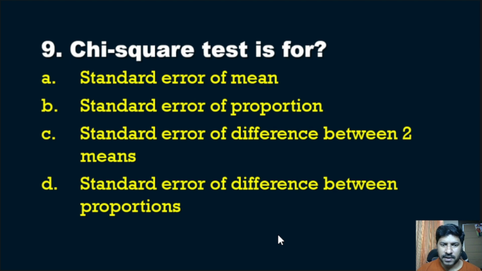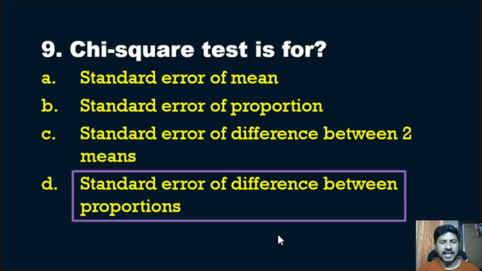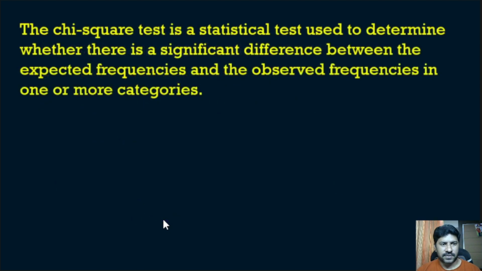Chi-square test is used for finding the standard error of difference between proportions. So we will see what chi-square is. The chi-square test is a statistical test used to determine whether there is a significant difference between the expected frequencies and the observed frequencies in one or more categories.